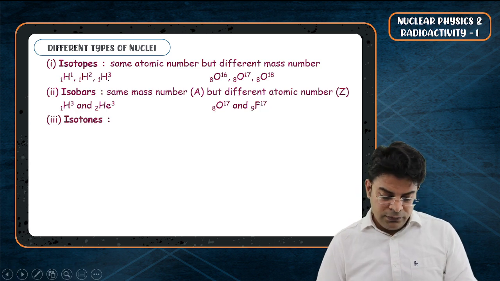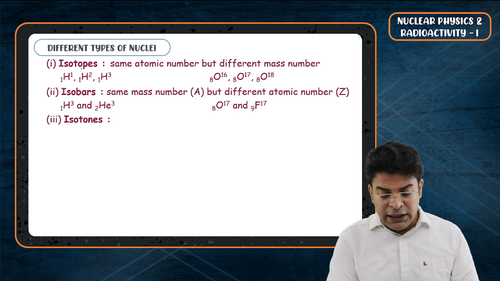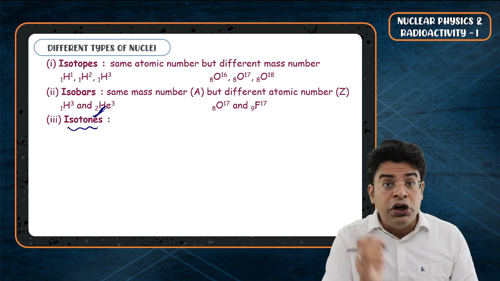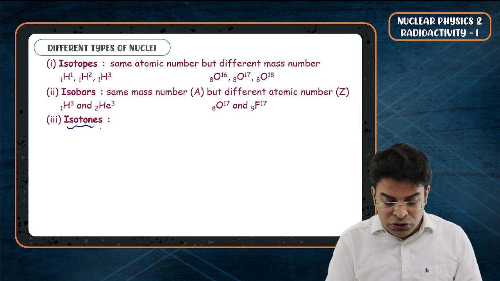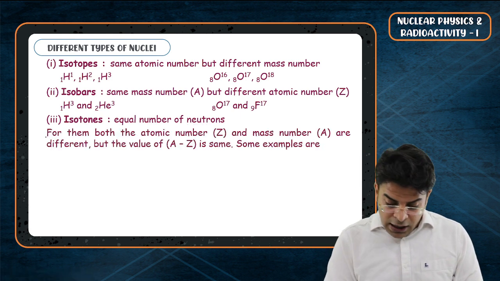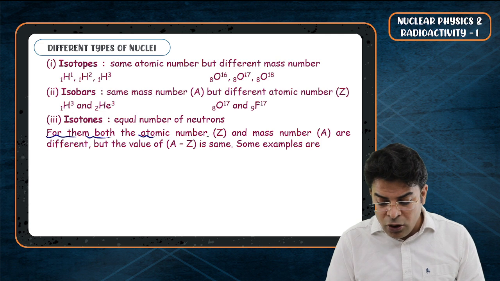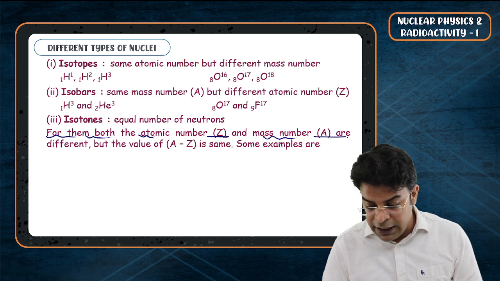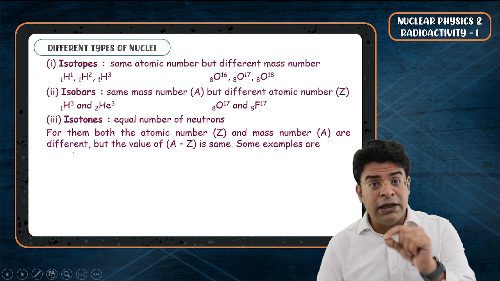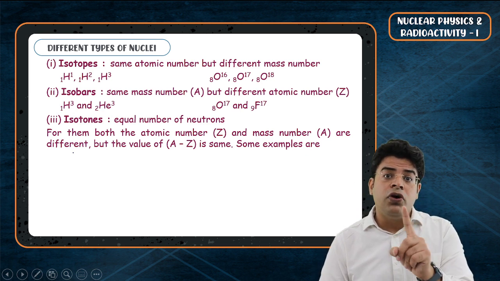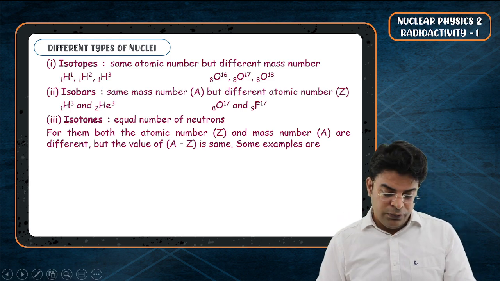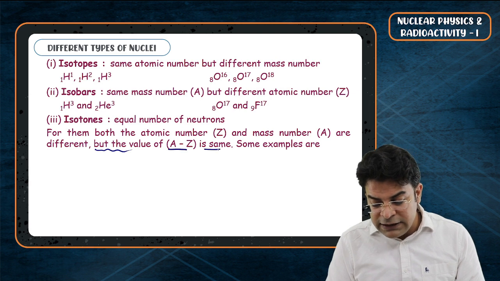Next one. There is something called isotones. Isotopes, same number of protons. Isotones, same number of neutrons. So isotones are the ones which have an equal number of neutrons. Hence, for them, both the atomic number Z and the mass number A are different. Atomic number is different, mass number is different, but the number of neutrons is the same for two nuclei to classify as isotones. But the value of A minus Z is the same.